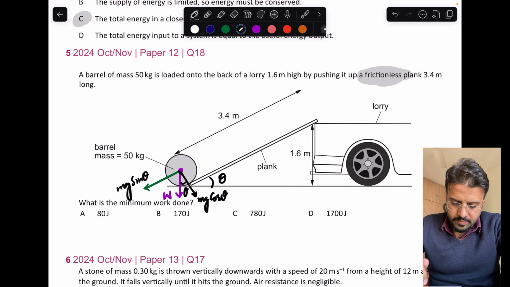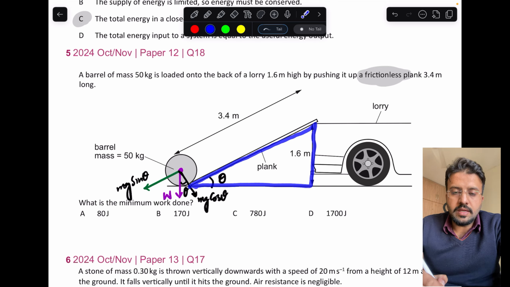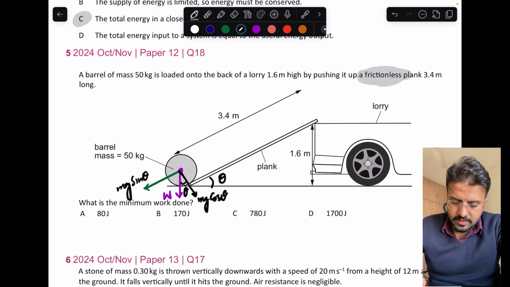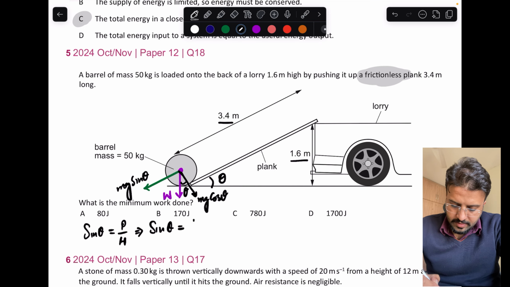But we don't know this theta in this problem, so we need a little knowledge of trigonometry. If you see, this is making a triangle, and we can apply the sine identity to find this theta. We know that sine theta is equal to perpendicular over hypotenuse. Here the perpendicular is 1.6 and the hypotenuse is 3.4. So theta can be written as sine inverse of 1.6 divided by 3.4.